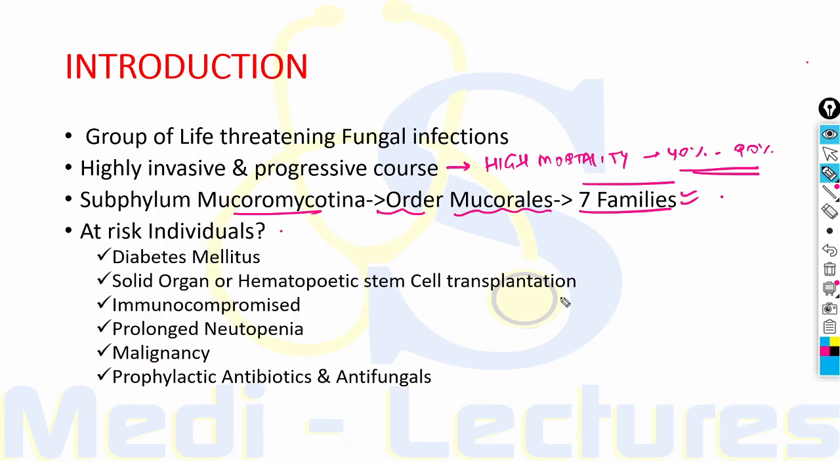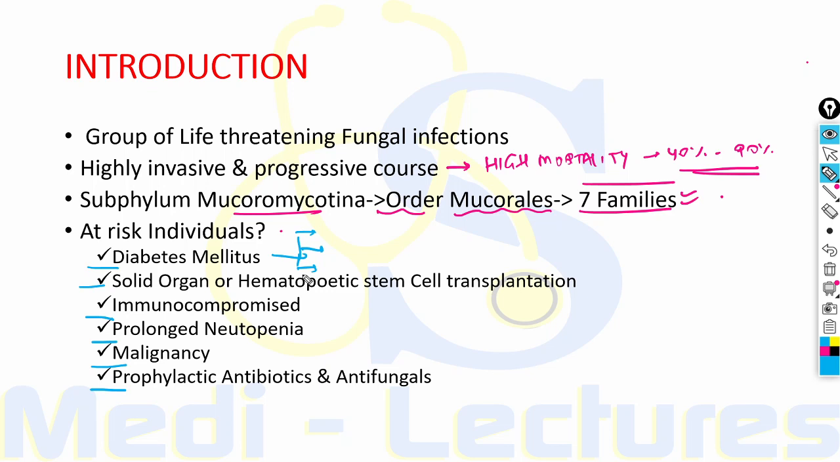So who are the at-risk individuals who are at risk for developing mucormycosis? These are the patients of diabetes mellitus, solid organ or hematopoietic stem cell transplantation, immunocompromised individuals, prolonged neutropenia, individuals with malignancy, and who are taking prophylactic antibiotics and antifungals. Now the individuals with diabetes mellitus can be either previously diagnosed or newly diagnosed individuals. Also, mucormycosis may be the first clinical presentation of diabetes mellitus. These individuals usually have a history of glucocorticoid use.